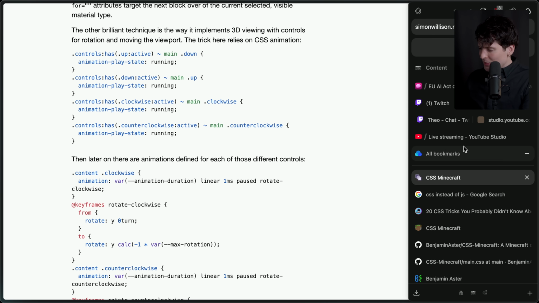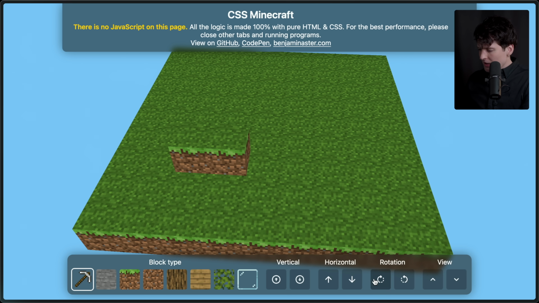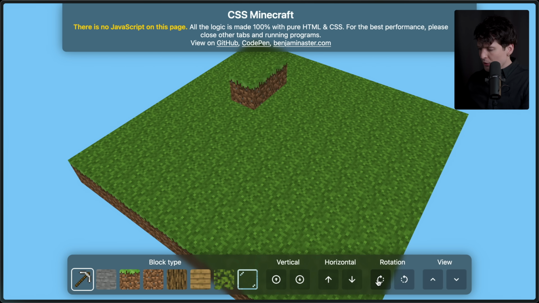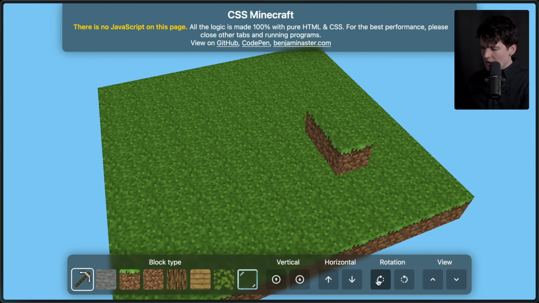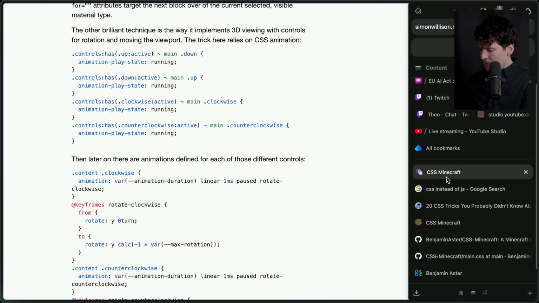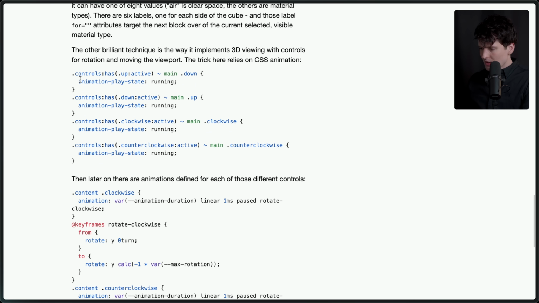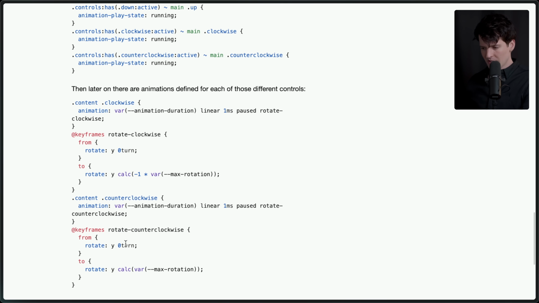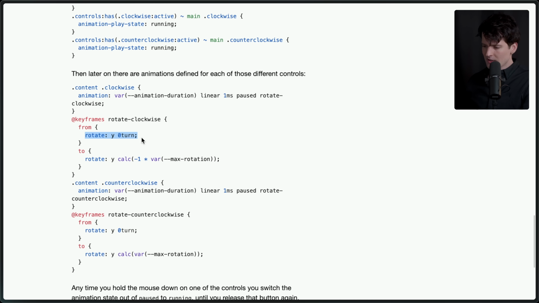The way the rotation works was actually one of the things I was most curious about. Because I know you can do some cool transformation stuff in the browser, but without JavaScript, how do you know when to start and stop it? Again, Simon figured this out and broke it down for us. The way it works is when the control has up active or down active, it sets the animation state to running. And the animations that are defined are relatively simple, from Y 0 to calc -1 times var max rotation for the max rotation.